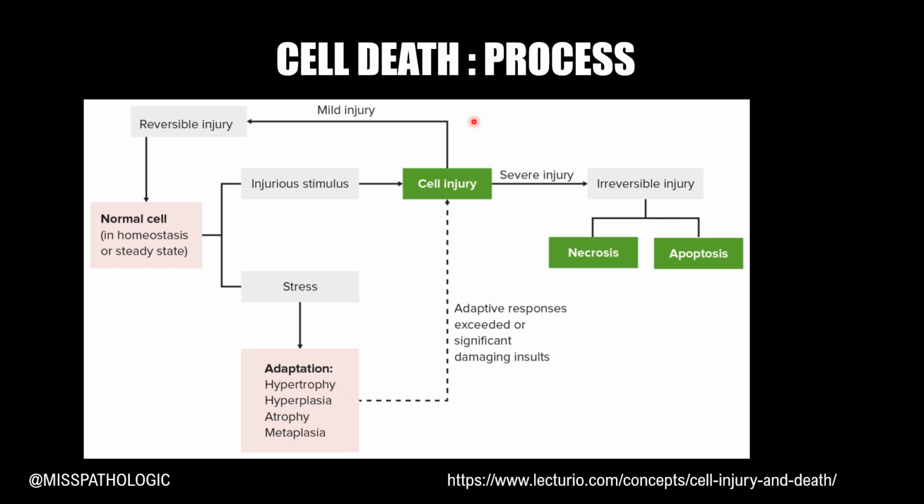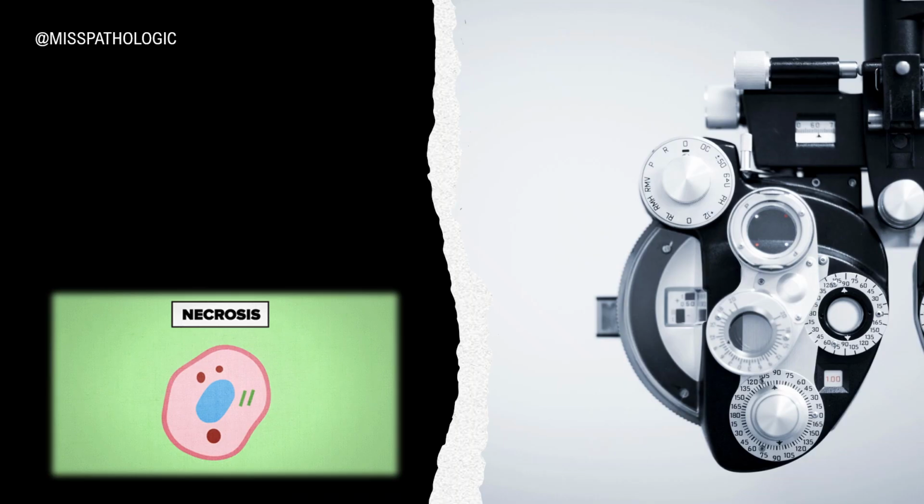And when the cell injury is mild, then Mr. Cell goes back to his meditative or homeostatic steady state, and this process is called reversible injury. But if the cell injury is very severe, then our poor Mr. Cell, instead of resting in peace, will rest in peace, and he will undergo cell death. This process is called irreversible injury. Irreversible injury occurs through two important pathways: one is necrosis and the other is apoptosis.